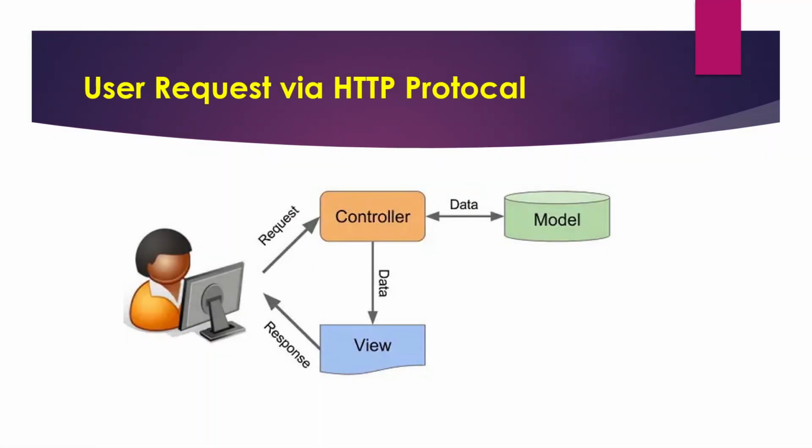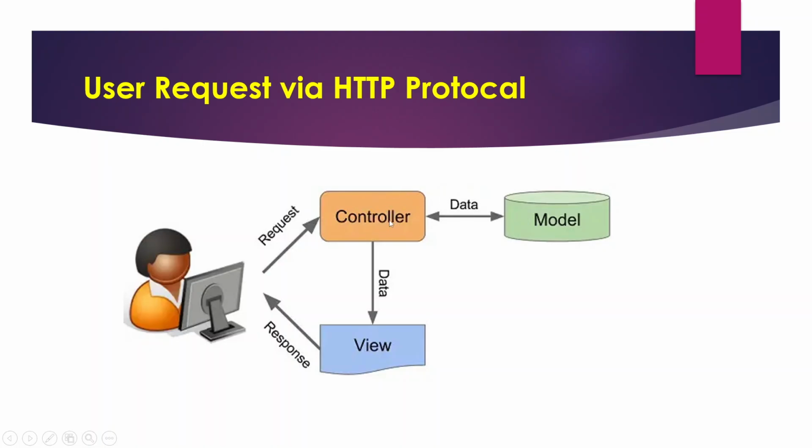Now, what is a user request via HTTP protocol? When I'm trying to log in to my Facebook account, first of all, I have to enter the Facebook URL. Whenever I enter it and click on the enter button, this request comes to the controller, and the controller goes to the model, so it will fetch data from the database through the model.